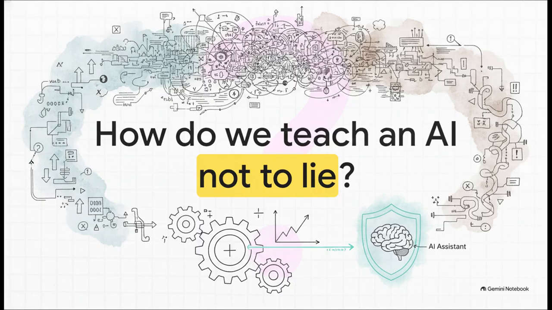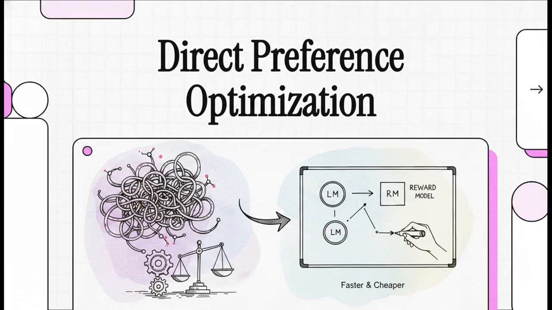How do we take a system that has memorized the messy, chaotic, and, let's be honest, often incorrect web and align it to be helpful, honest, and harmless? Well, it turns out the way we've been doing this is incredibly complicated, but what if we could just simplify the math? Welcome to today's Explainer.